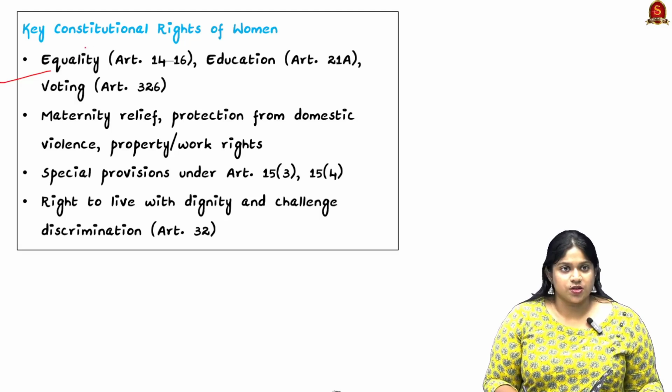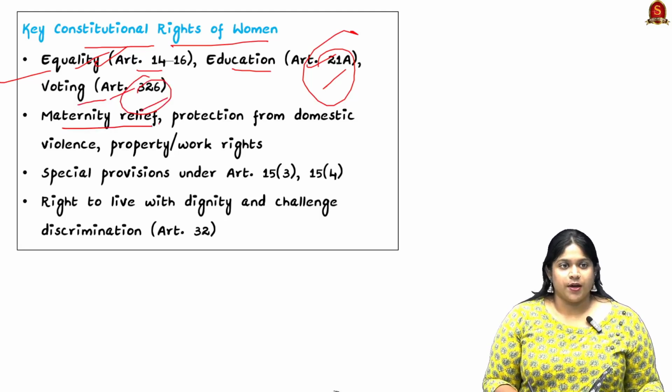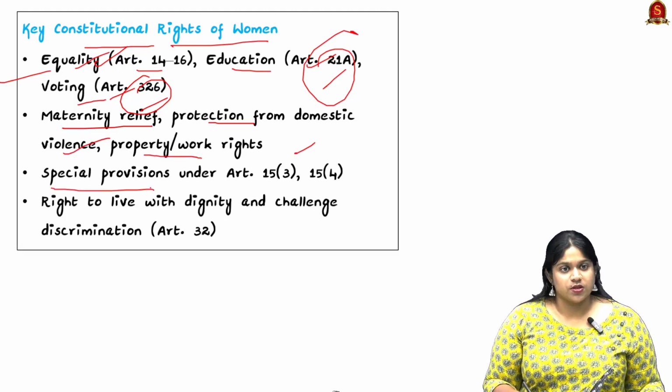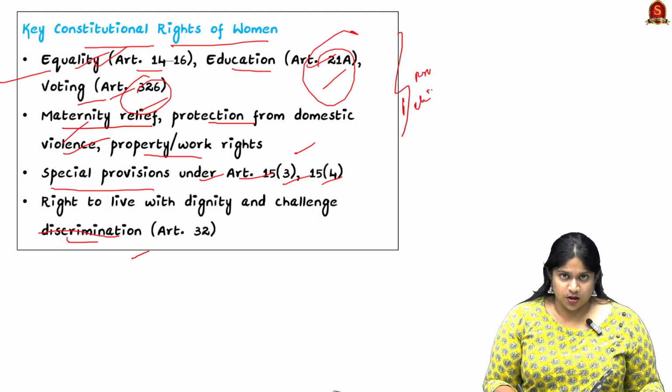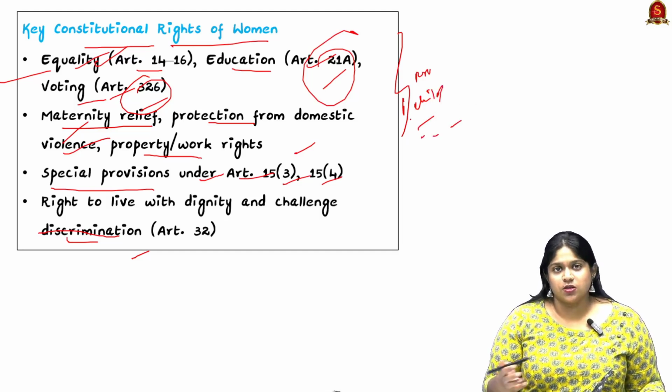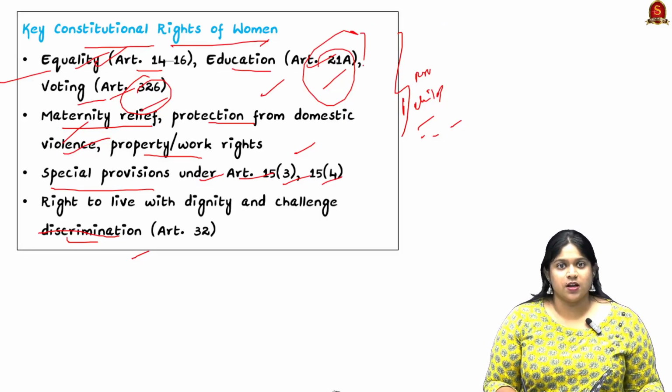Now looking into key constitutional provisions for the rights of women, obviously Articles 14 to 16 for equality, education under Article 21A, and also voting rights under Article 326. Maternity relief, protection from domestic violence and property and work rights are also included. Special provisions are also included under Article 15 Clauses 3 and 4, and the right to live with dignity and challenge discrimination under Article 32. You can also take in a lot of articles, for example on property. You can also include women and children, and also various social, economic and political issues. So these are just a few constitutional rights. There are even more constitutional rights, so make sure that you all revise.